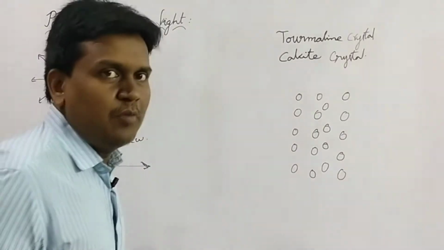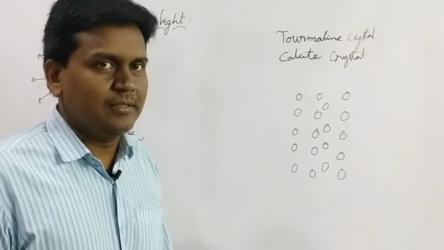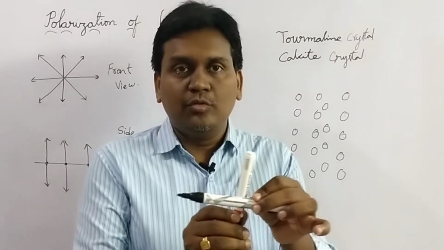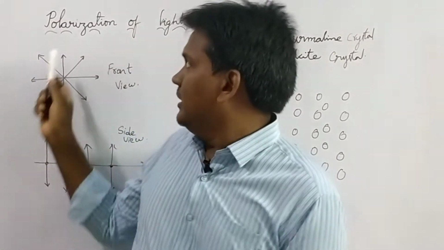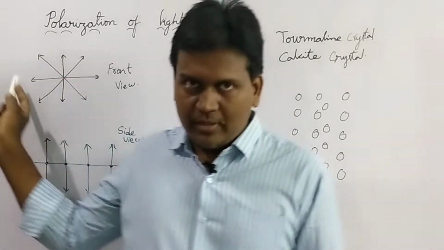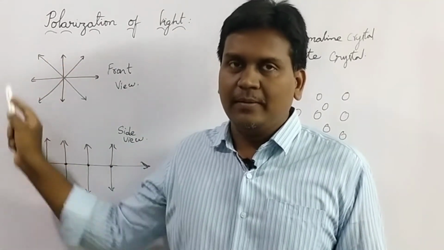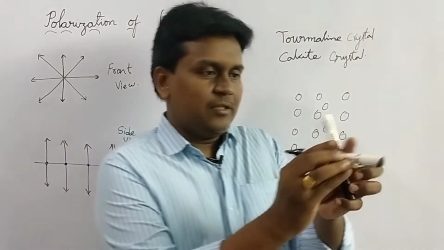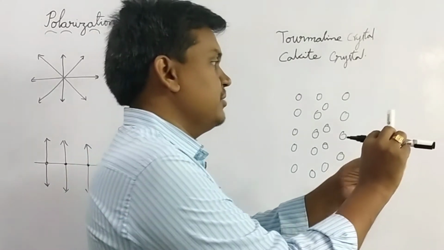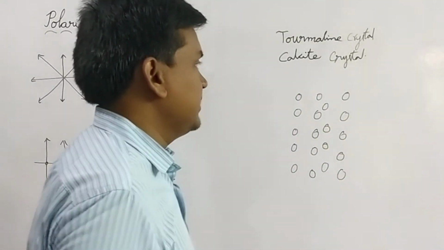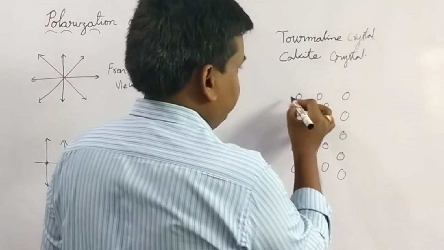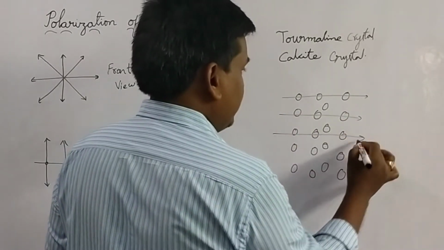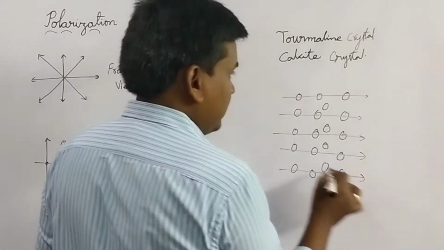See, as the molecules inside the crystal are arranged like this, I am considering mainly two rays. Actually, there are n number of polarities in the light, but two polarities mainly I am considering. When the two polarities of light are incident on these molecules, the polarities which are in this direction will be absorbed by the molecules.